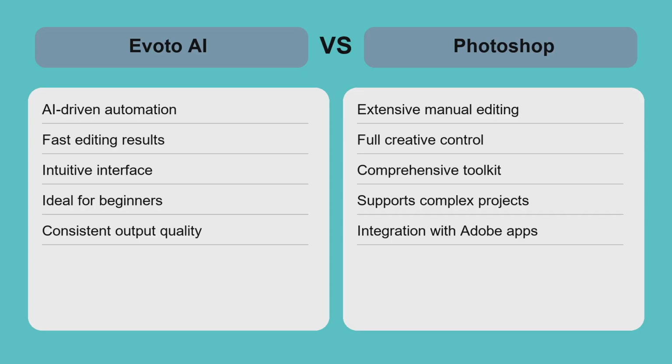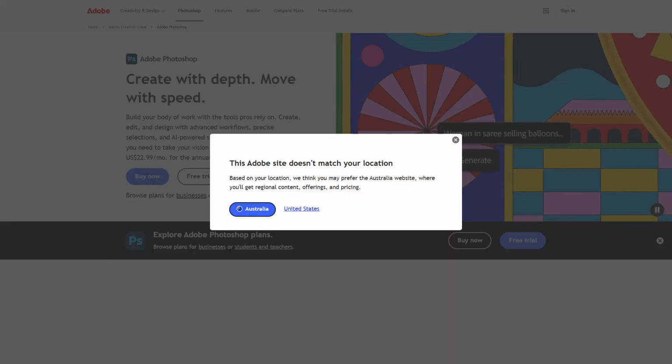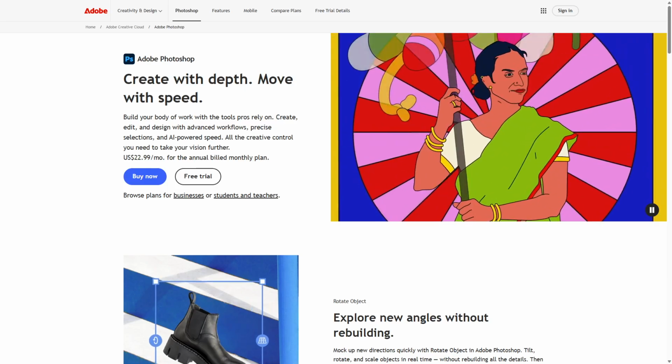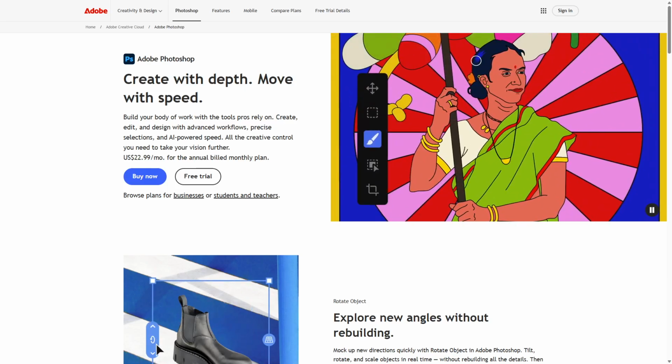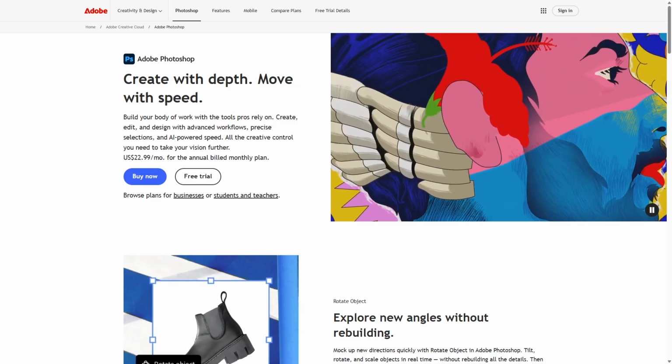Choose Evoto AI if you want fast, automated photo editing with minimal effort. It's ideal for beginners and high-volume projects needing consistent results. Opt for Photoshop if you require full creative control and professional-grade features. It's the best choice for detailed, custom edits and artistic projects. Both editors excel in different areas, so pick the one that fits your workflow and skill level perfectly.